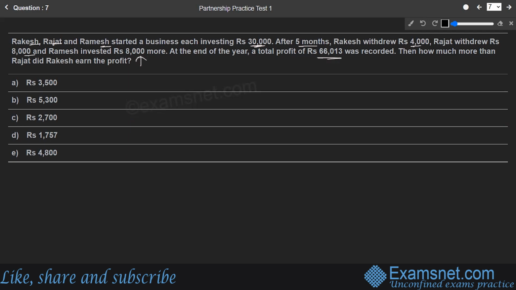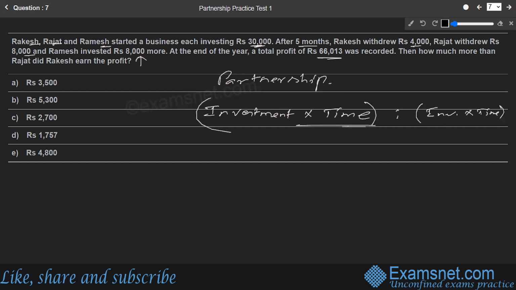So the basic concept of the partnership remains the same. That is the investment into time concept. The profit share is always distributed in terms of investment into time between the partners. Investment into time of partner A is compared with investment into time of partner B. This is how the ratio is always distributed. Here we have three partners, namely Rakesh, Rajat and Ramesh. So let us begin with the concept.